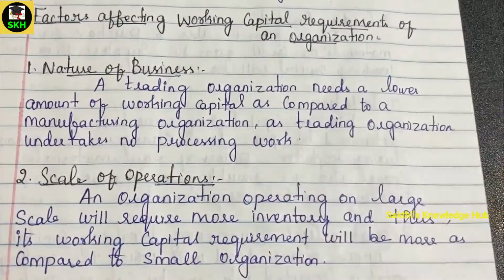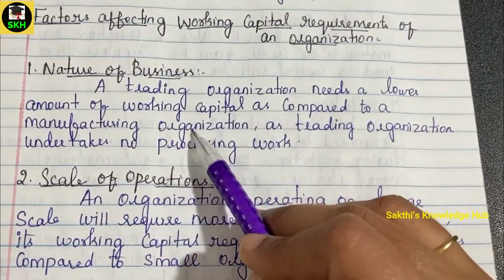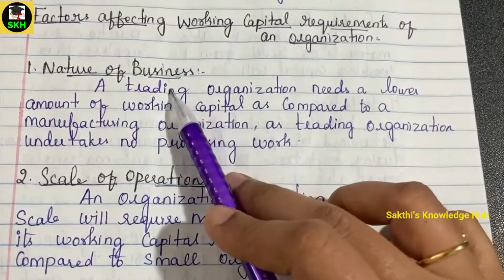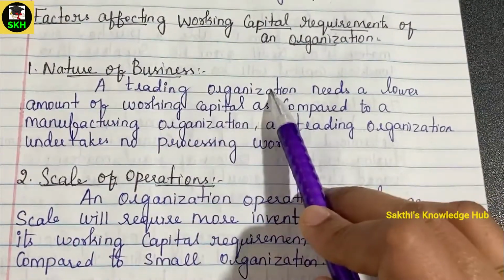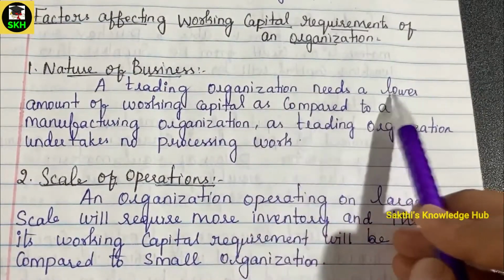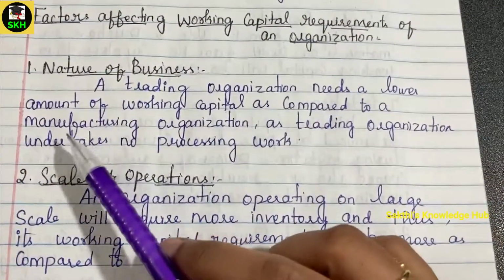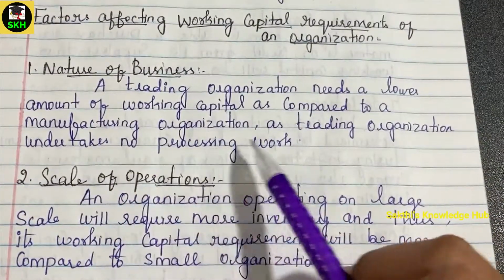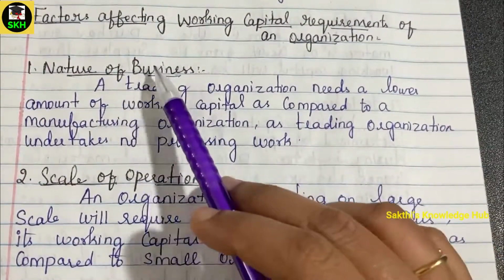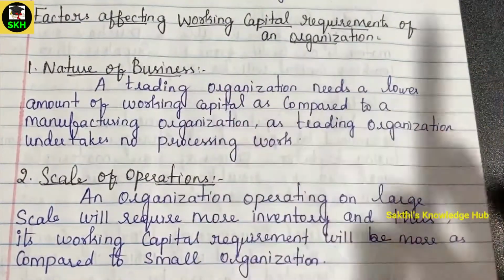So just the same, in case your business is of a manufacturing nature, definitely you will be in need of more working capital. But compared to trading, that is the selling transaction related nature of business, which will need only a lower amount of working capital. The reason is that a trading concern will not be undertaking any processing work like the manufacturing process. So depending on the nature of business, the proportion of working capital required will be decided.